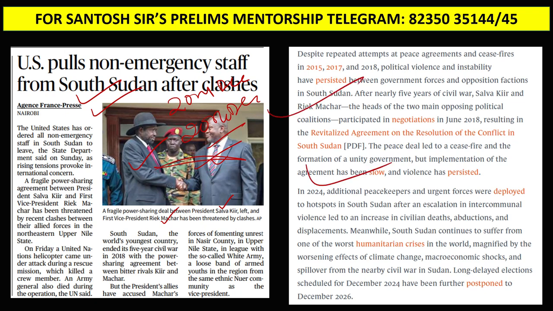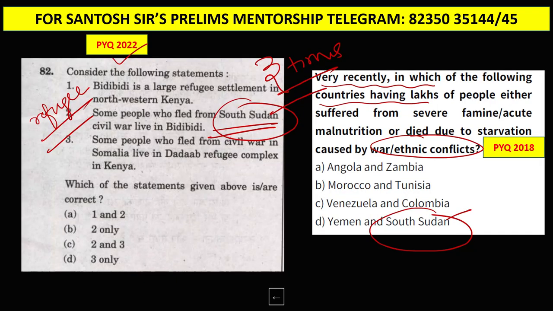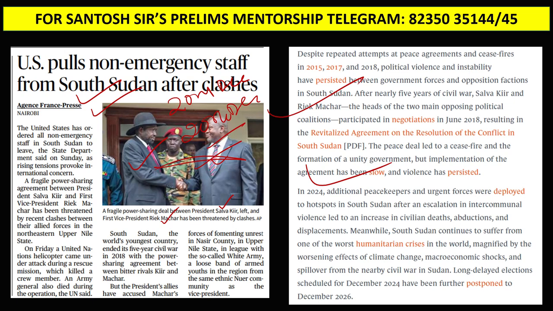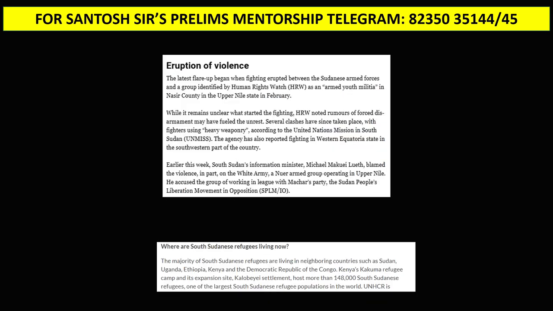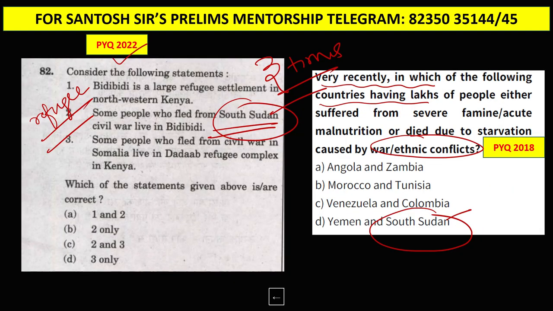So what kind of questions can we expect on this topic of South Sudan? One type of question is that they will give you a paragraph and ask which country this is. So this country is South Sudan. Whenever you come across the youngest country, it will be South Sudan. Another question you can expect is on the refugee problem. The refugee problem was already asked in 2022.